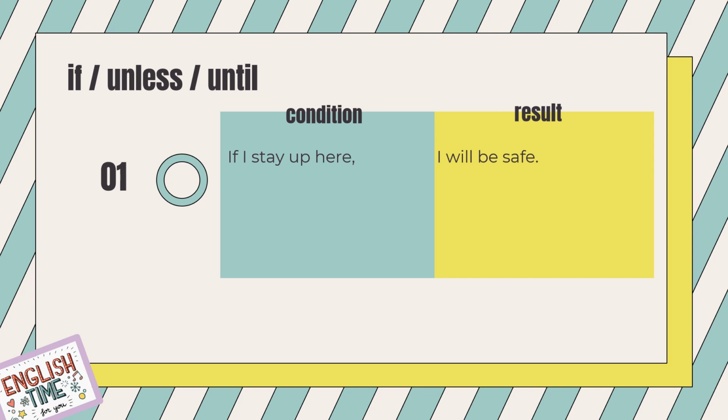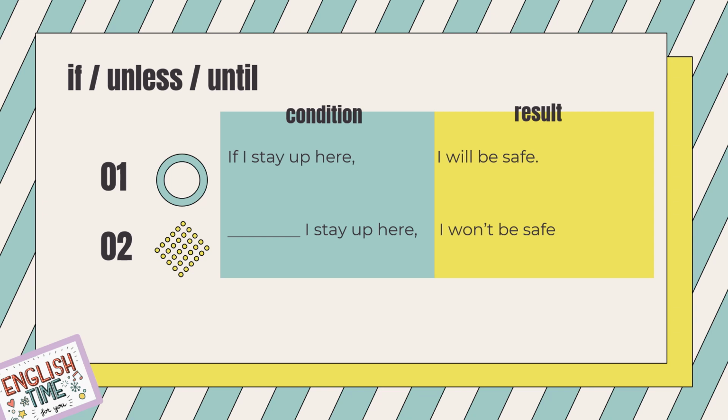Now, let's take a look at our second sentence. Blah, I stay up here, I won't be safe. Wait, this is different from the first sentence. What's the difference? Yeah, the results are different. The result in the first sentence is I will be safe. The result in the second sentence is I won't be safe. But the conditions are still the same.